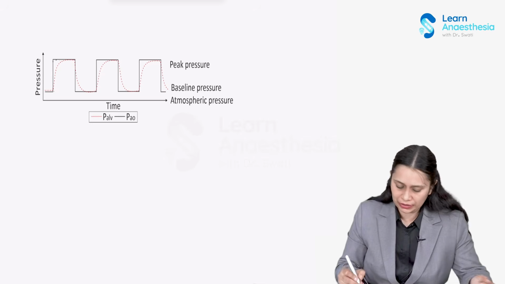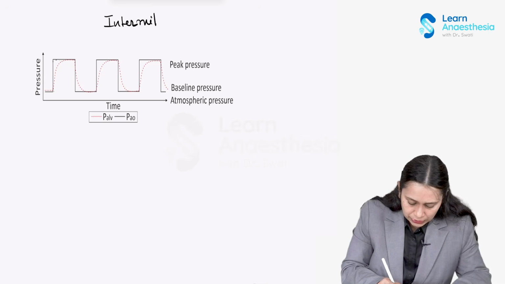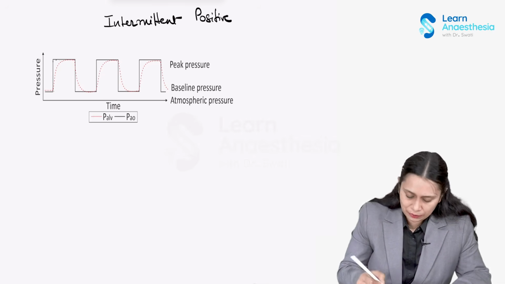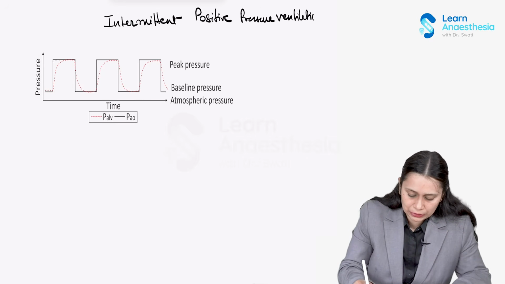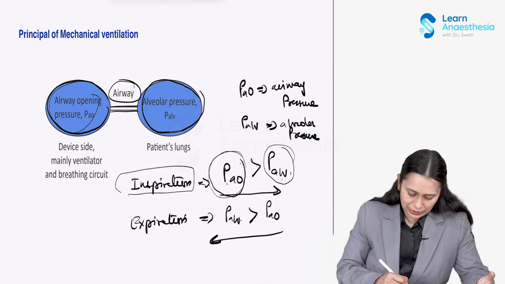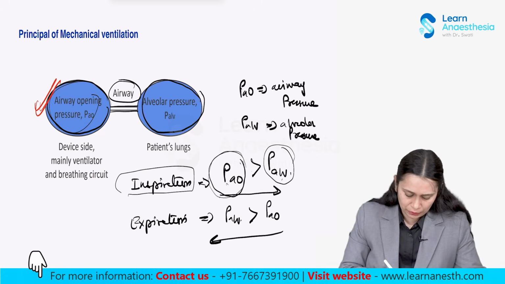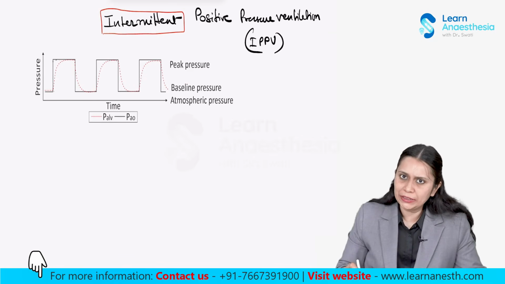So let us first talk about intermittent positive pressure ventilation. How does the gas move in? Positive pressure ventilation, popularly called IPPV. As it is intermittent, intermittent positive pressure is applied at the airway end. The ventilator does this work of applying intermittent positive pressure, so at the ventilator end, the positive pressure is applied intermittently.